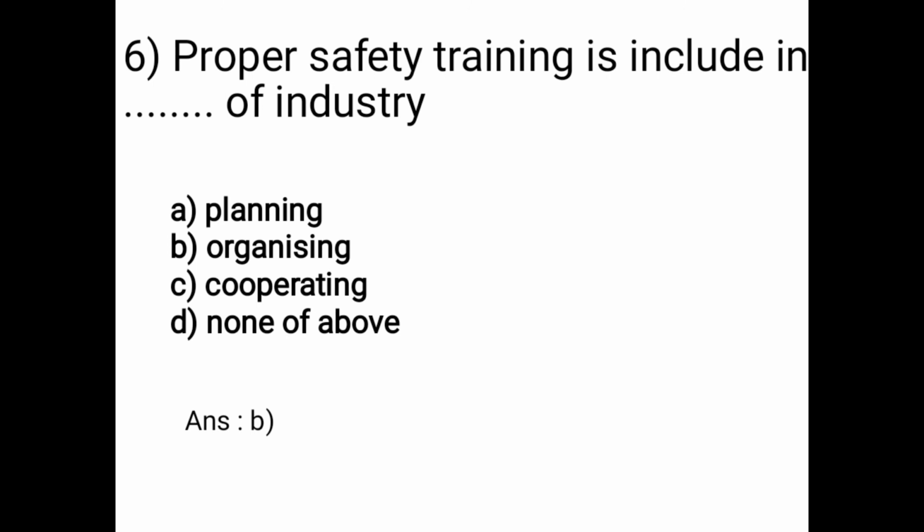Next question is, proper safety training is included in blank of industry. Options are A is planning, B is organizing, C is cooperating, D is none of the above. Answer is option B, means organizing. So proper safety training is included in organizing of industry.